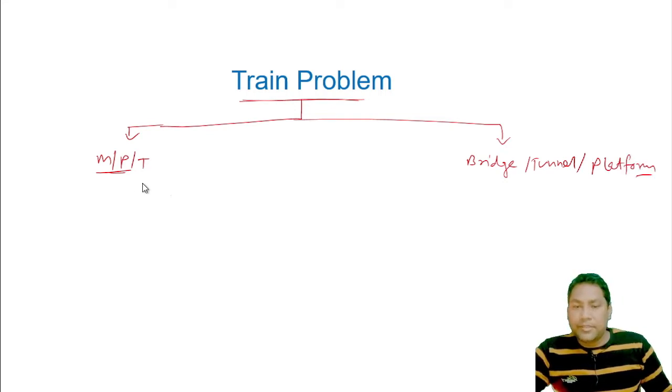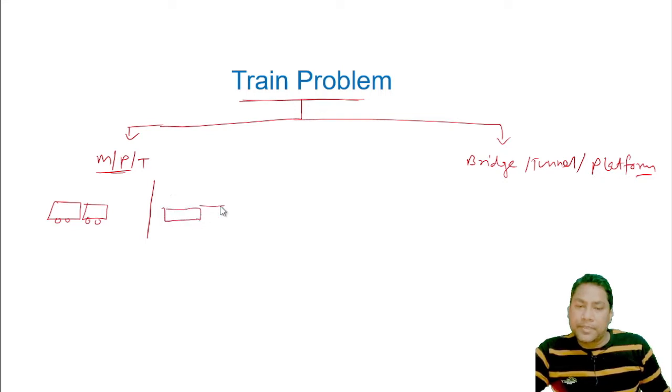So let us take this as a pole, tree or a man. When a train travels past it, this is the same amount of train.